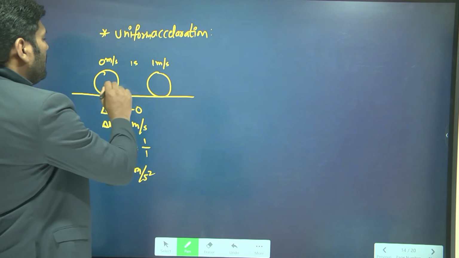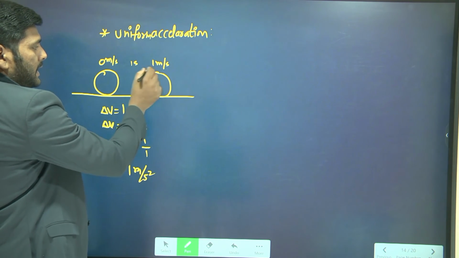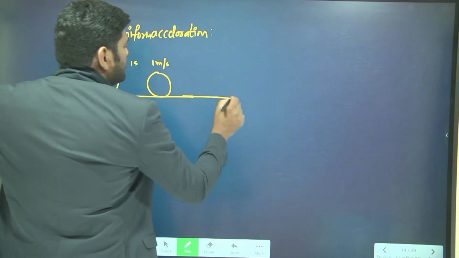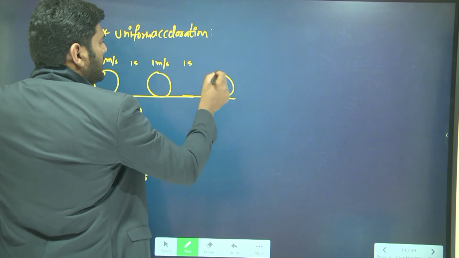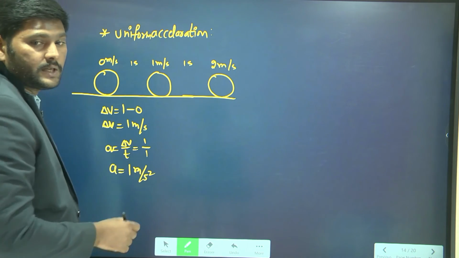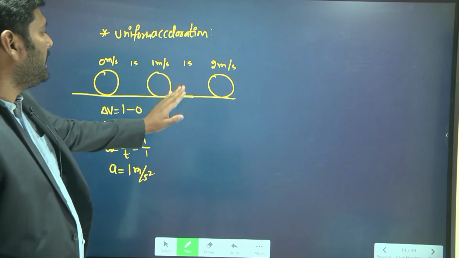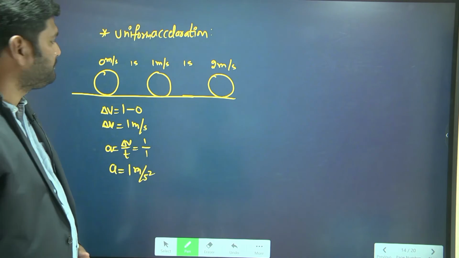Next, initial velocity is 0 meter per second. After 1 second, its velocity is 1 meter per second. Further 1 second, its velocity becomes 2 meter per second. Further 1 second, its velocity becomes 2 meter per second. In this case, what is the change in velocity and what is the acceleration?